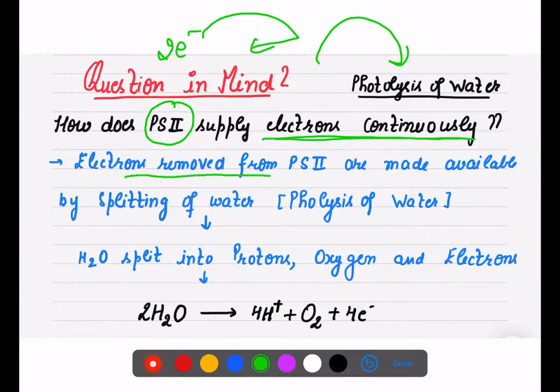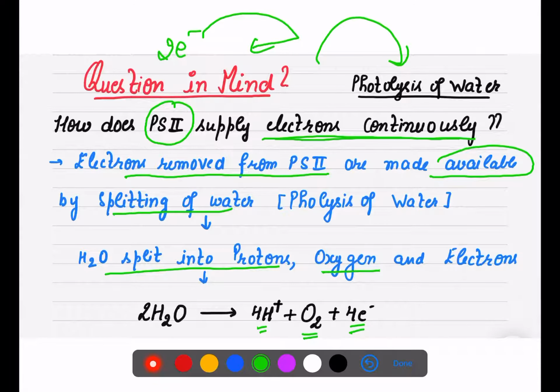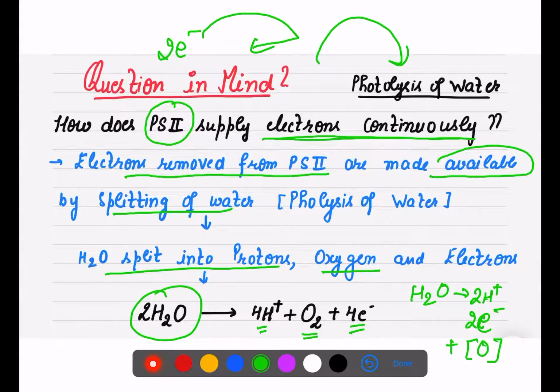So electrons, once removed from photosystem 2, are made available by splitting of water. Water splits into protons, and it gives oxygen also as well as electrons. If there is a single molecule of water, then you know that there will be two protons and two electrons, as well as oxygen as the byproduct. So that is the result after splitting of water, which you have to write down as photolysis of water.